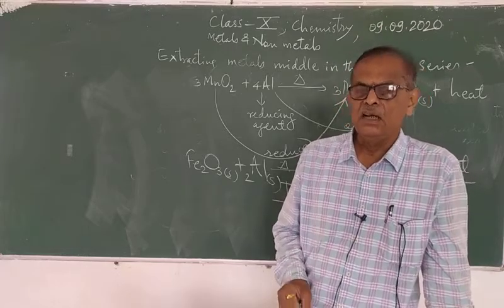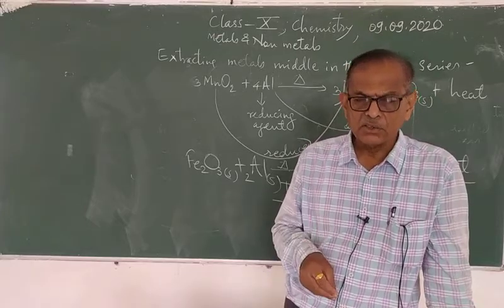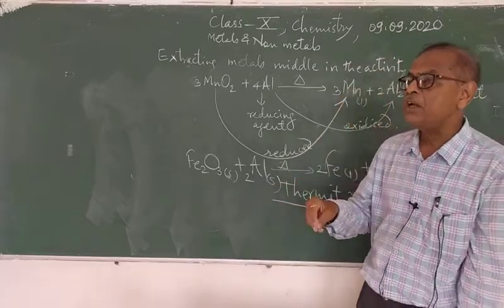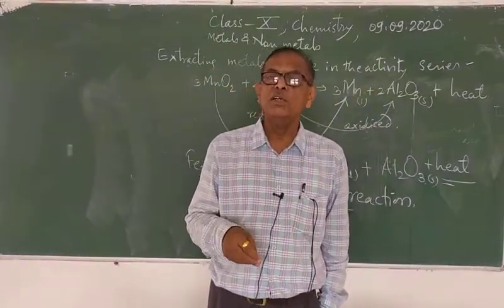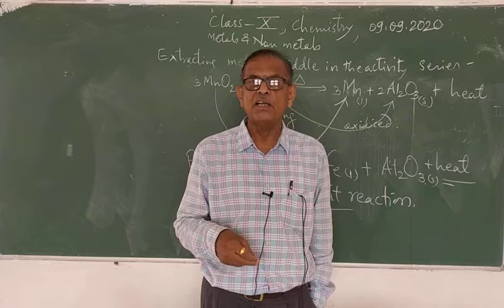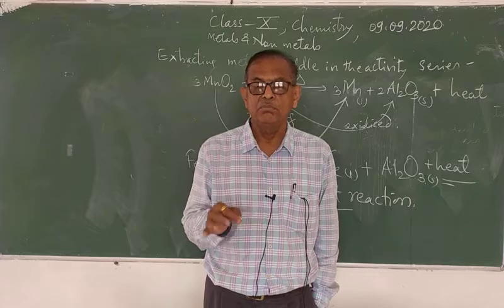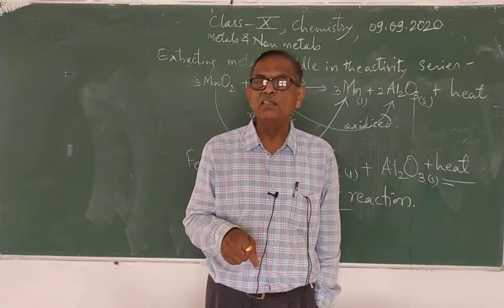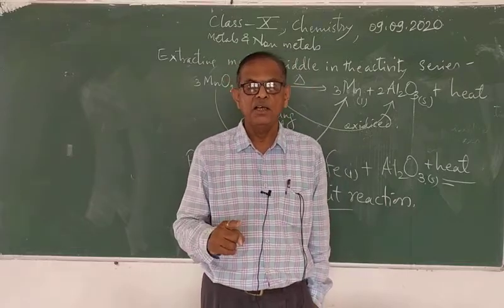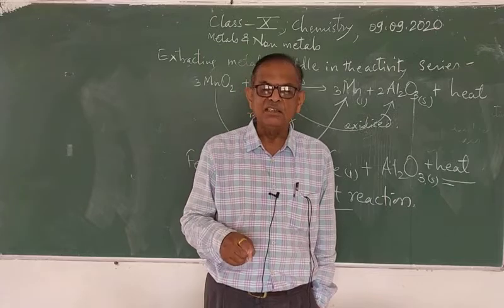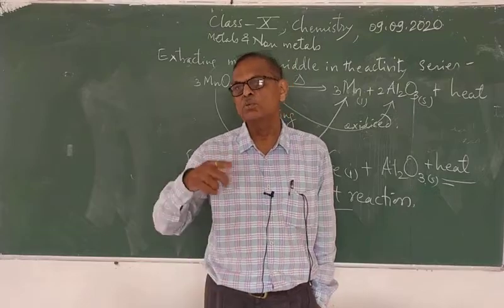And here we have to note one point: the oxides of these metals cannot be reduced by using coke or carbon. Why is coke not used to reduce sodium oxide, or calcium oxide? Because these metals have very high affinity for oxygen, and therefore carbon is unable to reduce these metallic oxides to the corresponding metal.